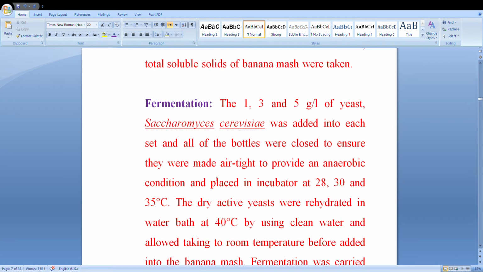Then fermentation technology. Yeast, Saccharomyces cerevisiae, at 1, 3 and 5 grams per liter, was added into each set, and all of the bottles were closed and made airtight to provide anaerobic conditions, and placed in an incubator at 28, 30 and 35 degrees centigrade.